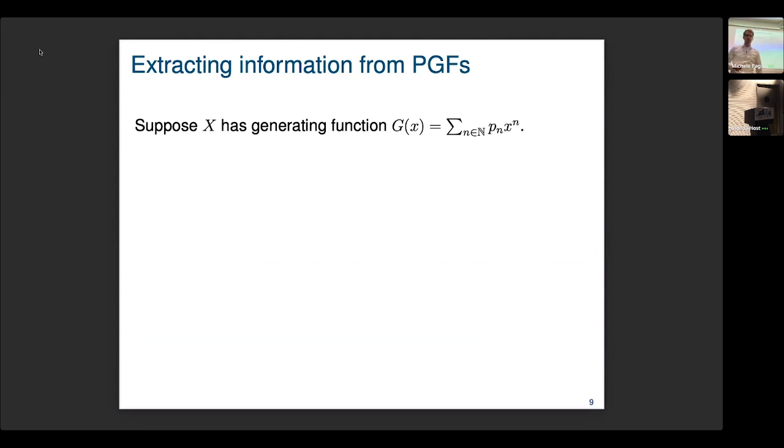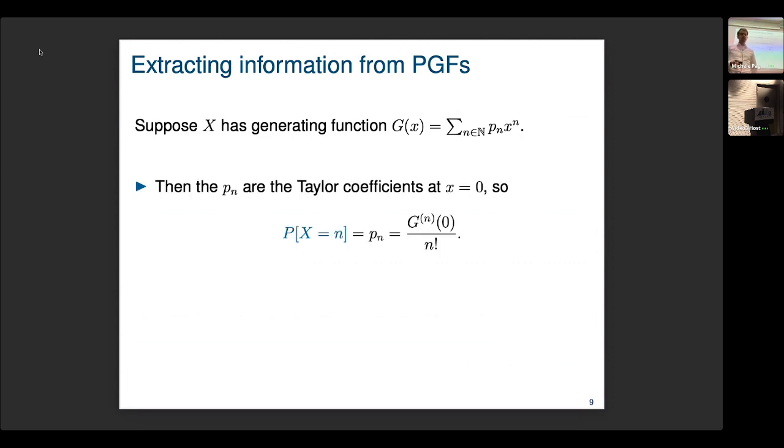OK, so we get a PGF at the end describing the posterior distribution. How does that help us? Because usually we care about other properties of a distribution, like the expected value or the probability masses. Well, it turns out we can extract those from the PGF. For example, the probability masses, as I said before, are just the coefficients of the power series. So if we do a Taylor expansion, we can get those back. Taylor expansion at x equals 0.